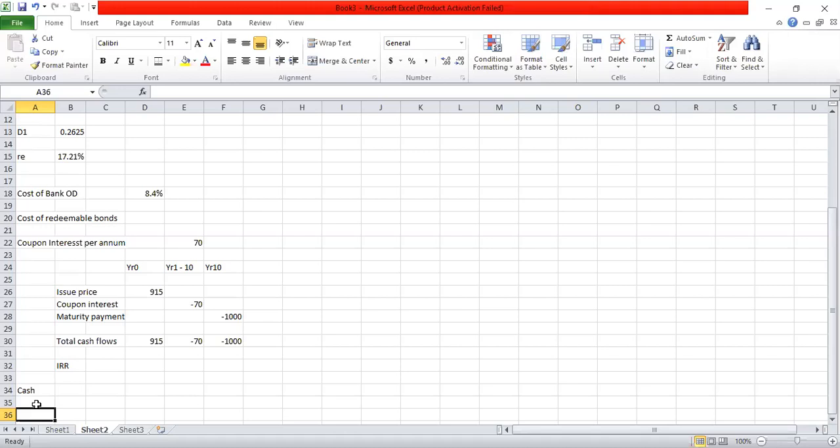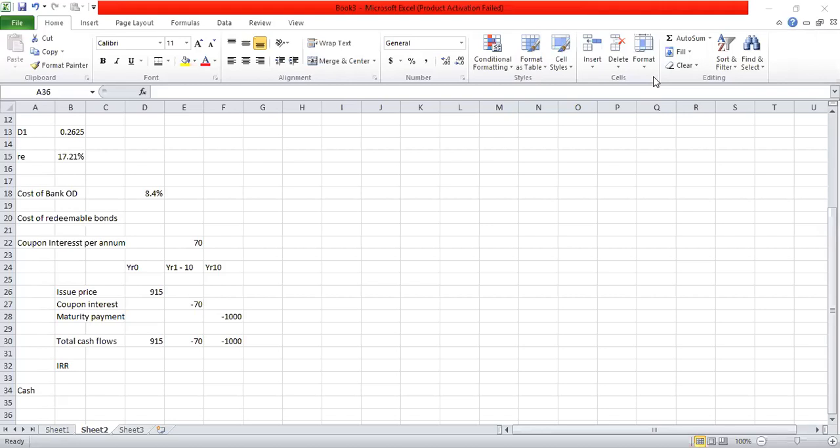So if you look at the cash flows in this question, cash flow in year 0 is 915. When you enter this year 0 cash flow in the financial calculator, you have to enter it for year 1, and year 1 cash flow you have to enter for year 2.